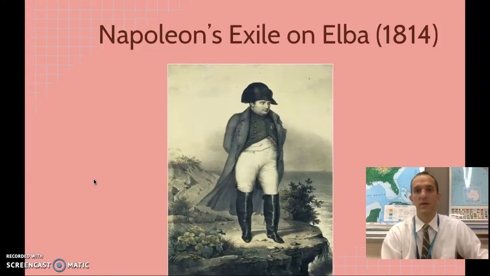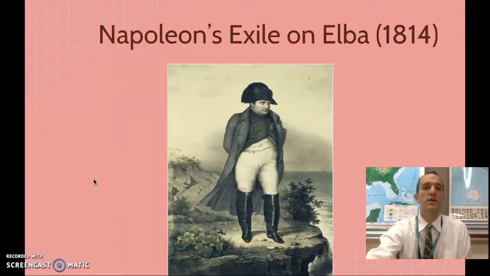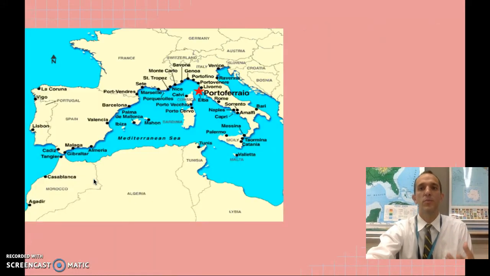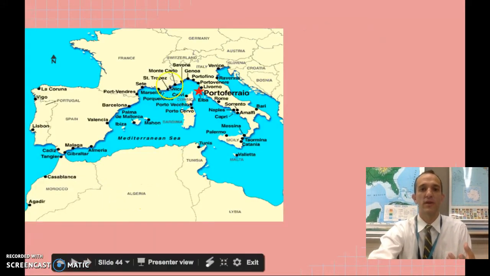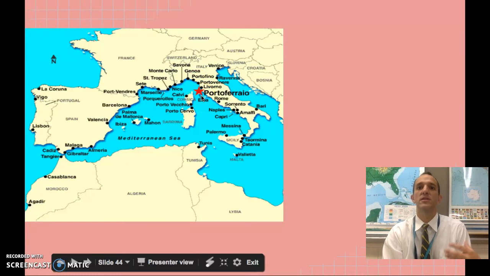They kick him out of Europe and they send him to this little tiny island called Elba. And for those of you that don't know, it's kind of a bad place to send him. Napoleon is from this island called Corsica right here. This is France right here. And they send him to an island in the Mediterranean right here. Not a good place to send someone if you're trying to send him into exile.